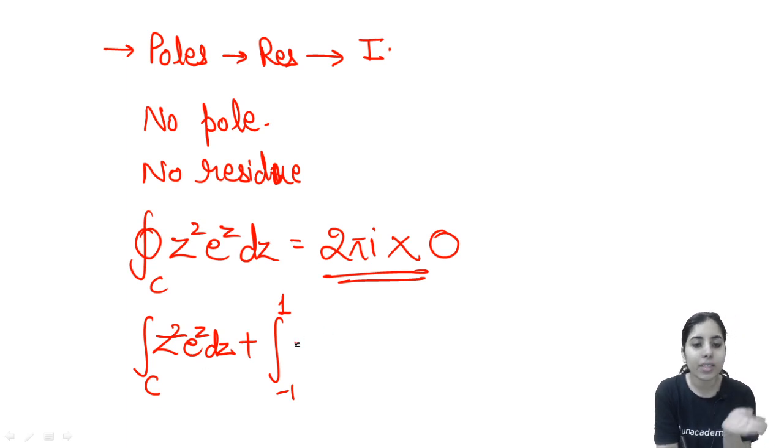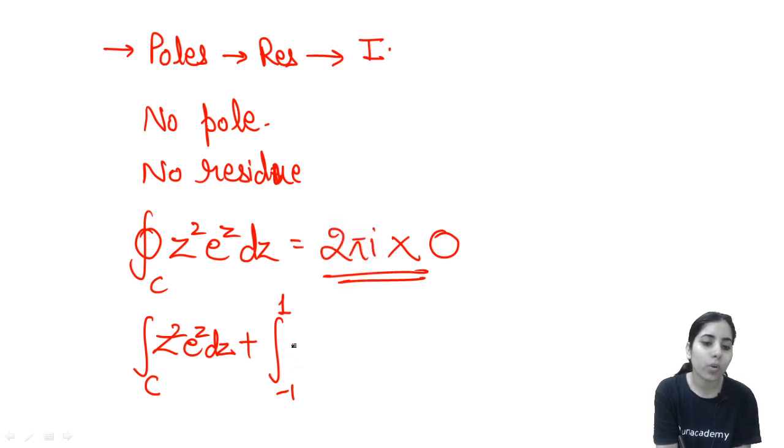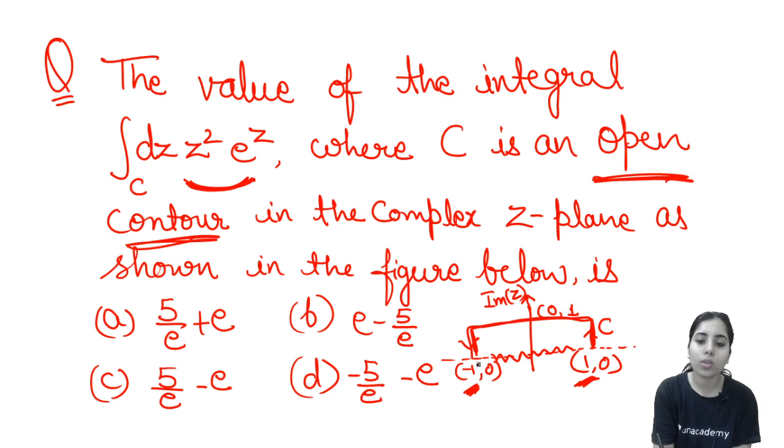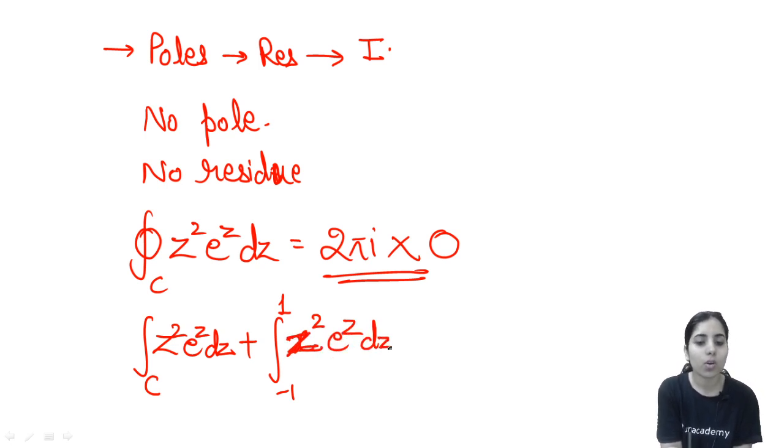I can write the second part as z square e to the power z, because the values I put from the lower limit and upper limit are real. So if I want to write it in terms of the z function, I can; if I want to write it in terms of x, I can even write that, because it is along the real axis. So your answer will not be affected whether you write z or x. Whatever you want to write, you can write. Done? So either x or z.